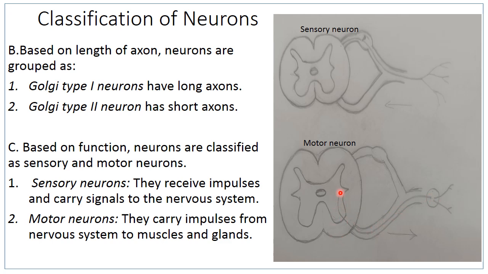Then the second variety of neuron is the motor neuron. So this one is the motor neuron. It is efferent in function. It carries impulses from the central nervous system.